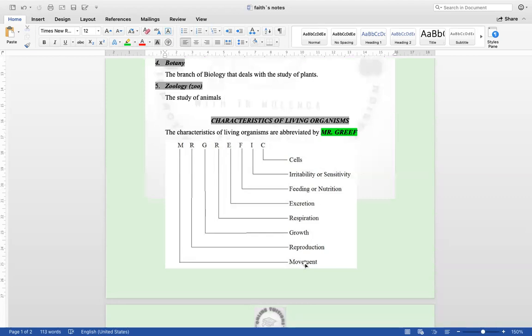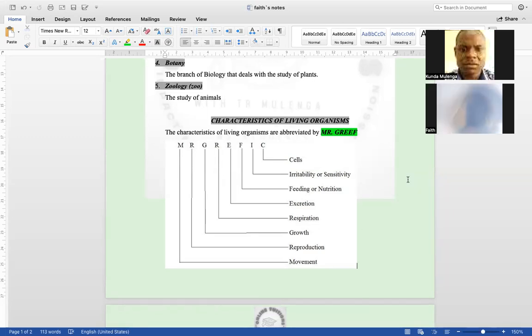Stones cannot move on their own unless they are pushed to roll down the hill. Air cannot move on its own unless it is pushed by some forces. So living organisms should have the capacity to move. What about the first R on Mr. Griff? It talks about production, meaning living organisms should have the capacity to expand in size, should have the capacity to increase in body size permanently, should also have the capacity to multiply in number.